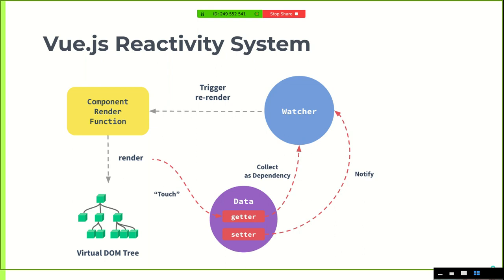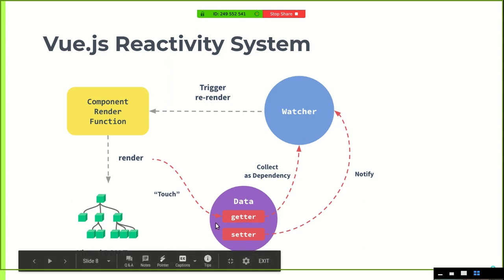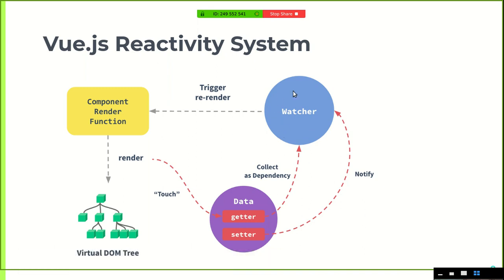If a data property is considered a dependency, whenever the value of that property changes later on, we will have to run a target function after the change has occurred. So in the very beginning, when the getter function is called, the data automatically gets collected as a dependency by the watcher.